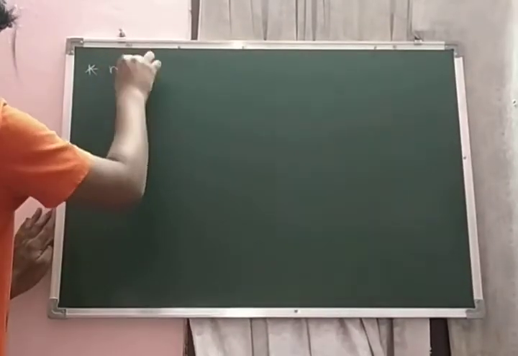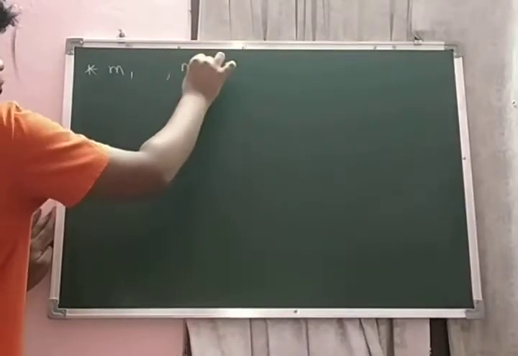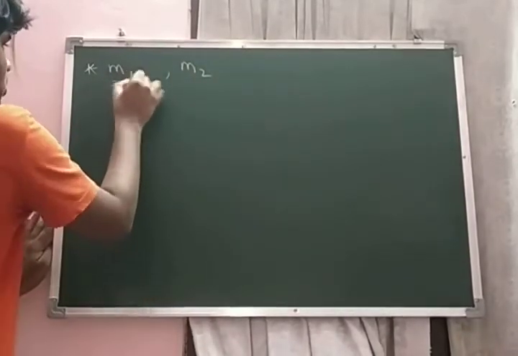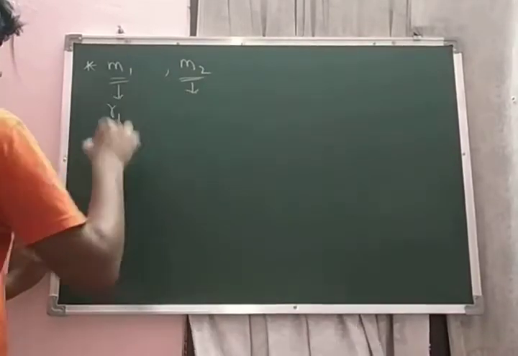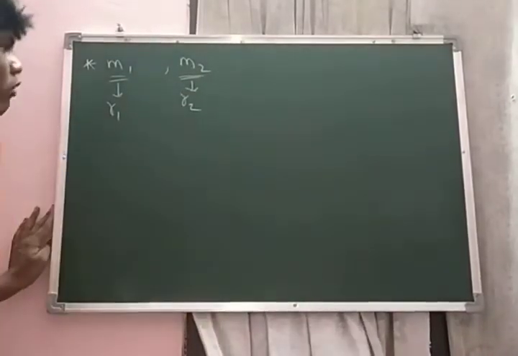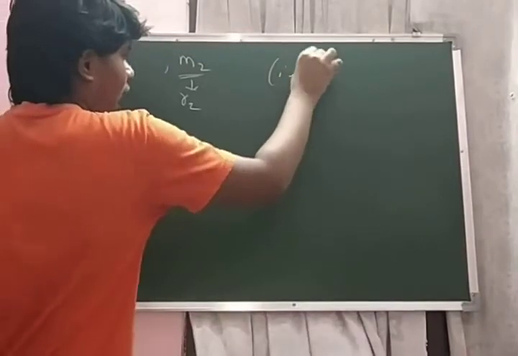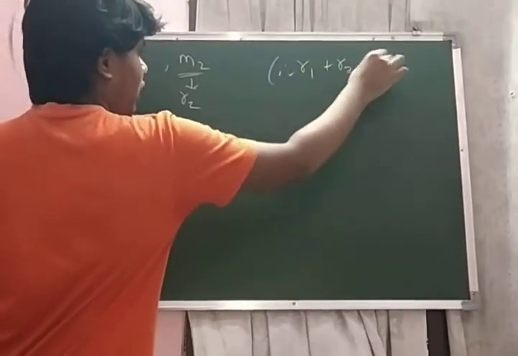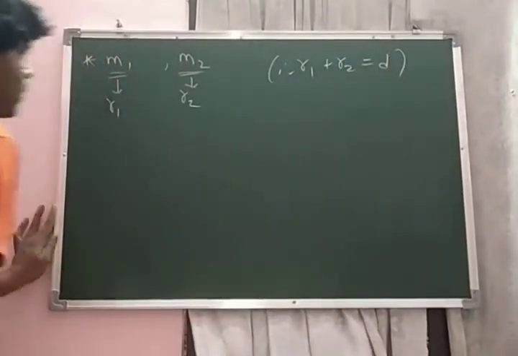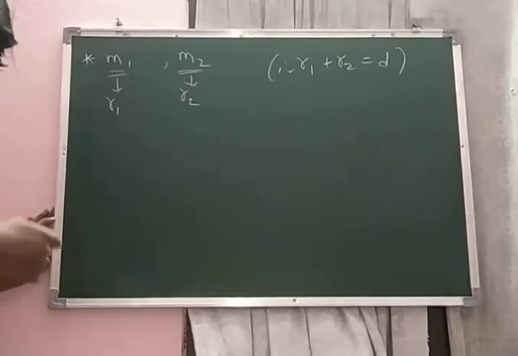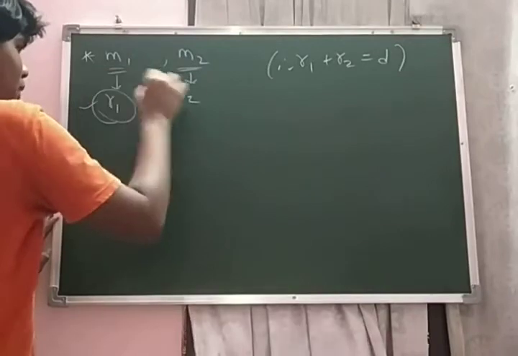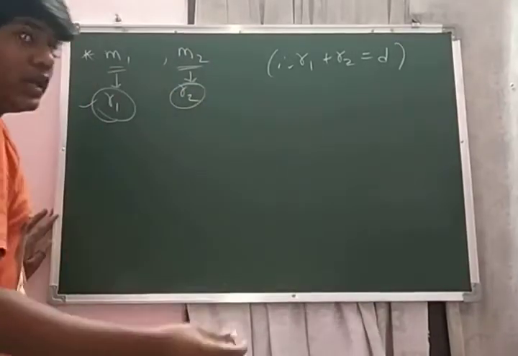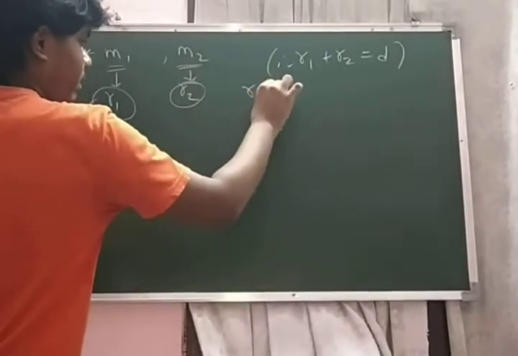Now let us consider two particles of masses m1 and m2, whose distances from the center of mass are r1 and r2, where r1 plus r2 is equal to d. Then we can find the values of r1 and r2 without knowing the value of RCM.